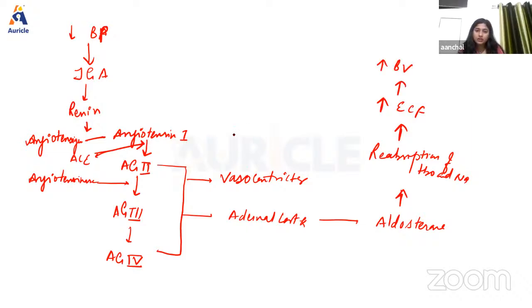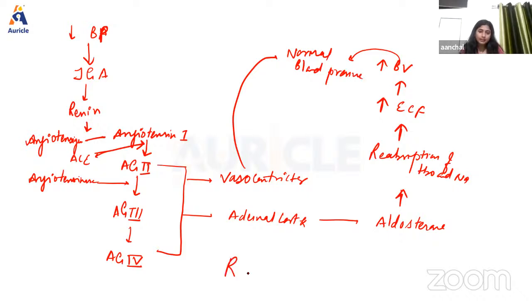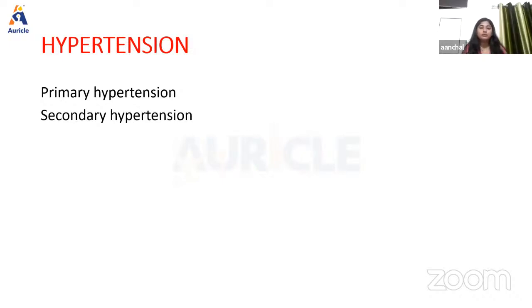So this vasoconstriction as well as this increase in blood volume is responsible for normal blood pressure. Okay, so this is the RAS system that we have learned. Okay, now finally we have another important topic, that is hypertension. Okay, so what is hypertension?